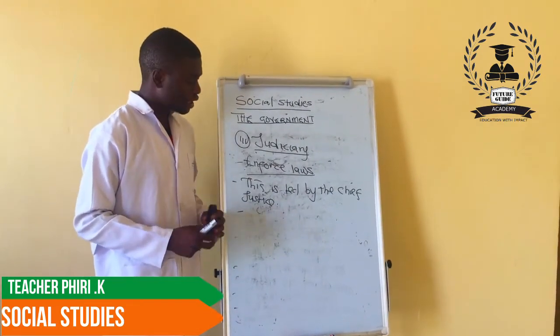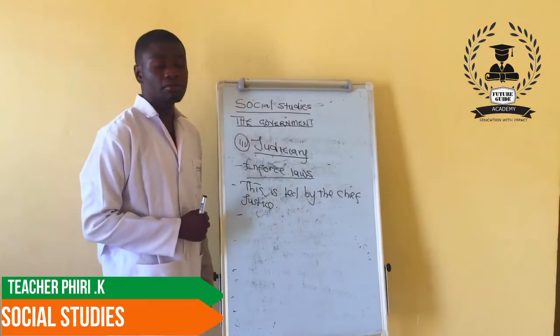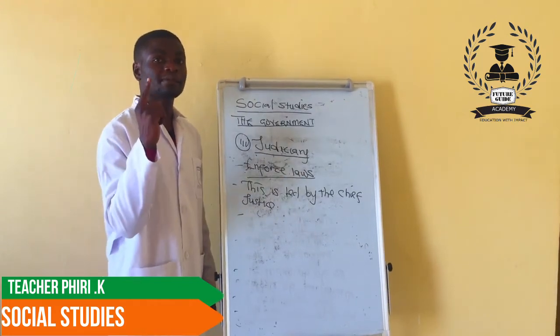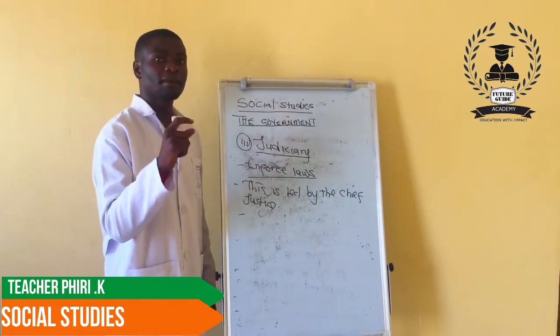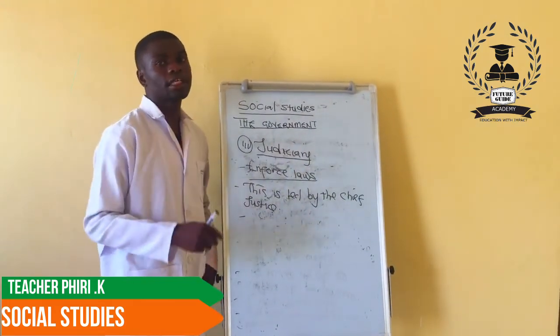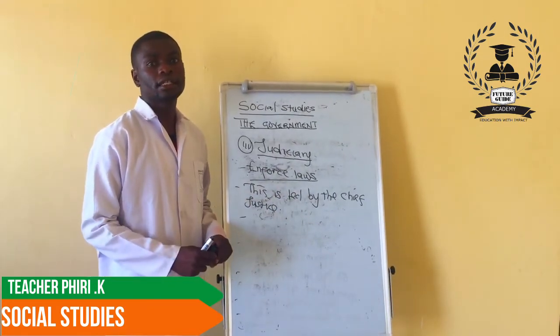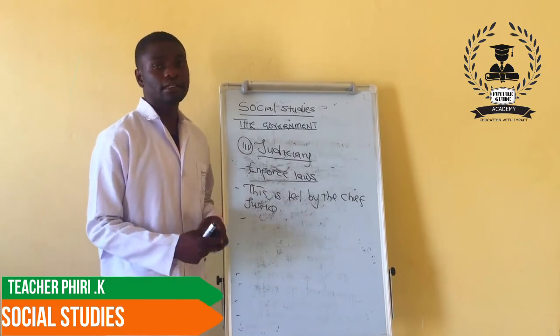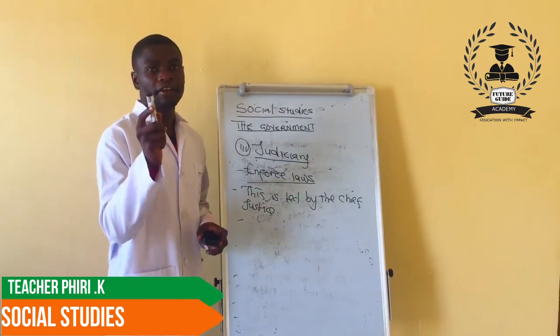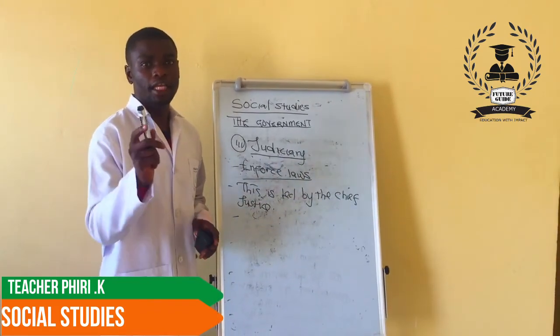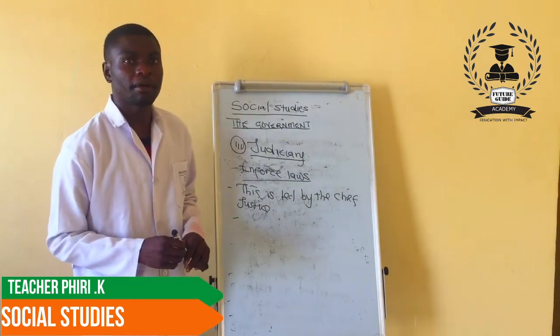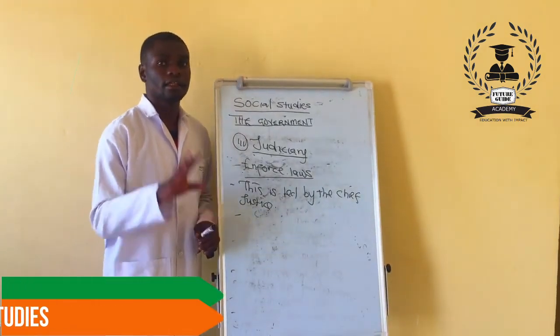So for now, students, let's go through what we've discussed. The first part, we looked at the government, we defined, we also looked at organs, the judiciary, the executive, as well as the legislature, as well as ensuring different functions. Now, if you are able to remember, get your books so that we do a recap with an exercise. Okay.